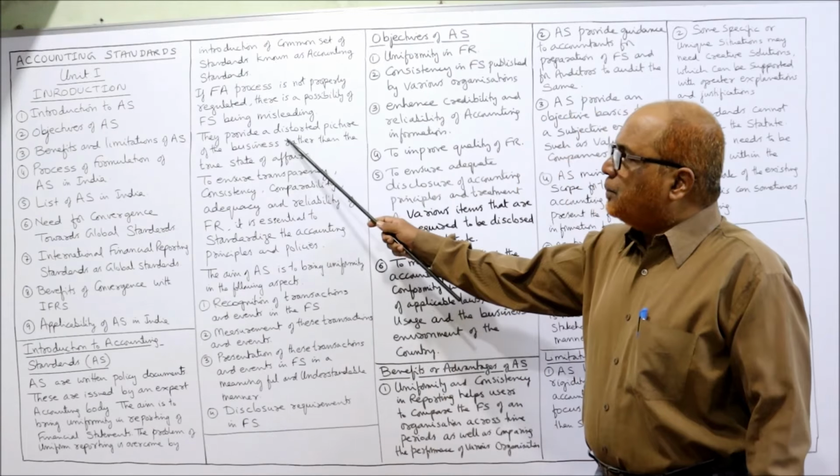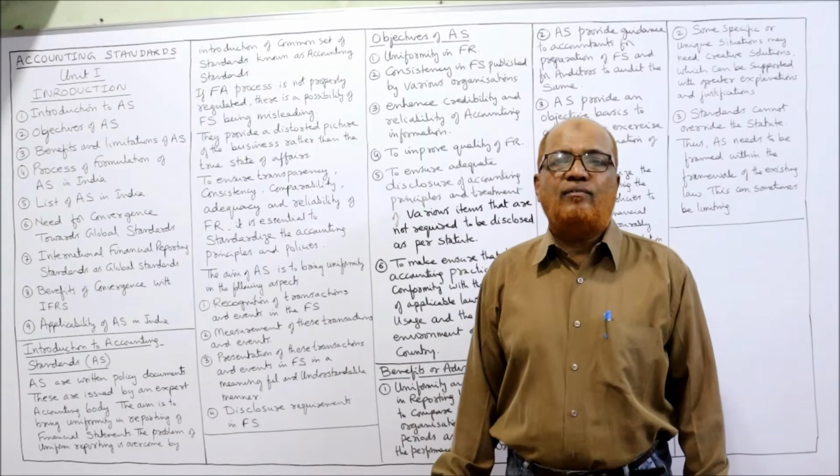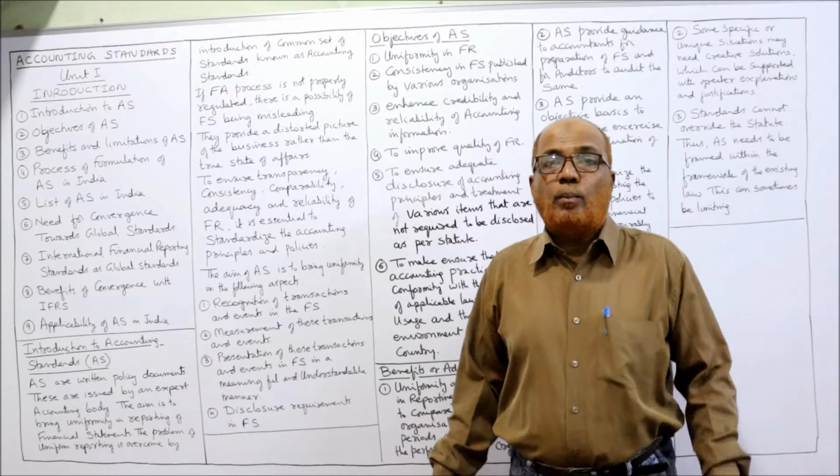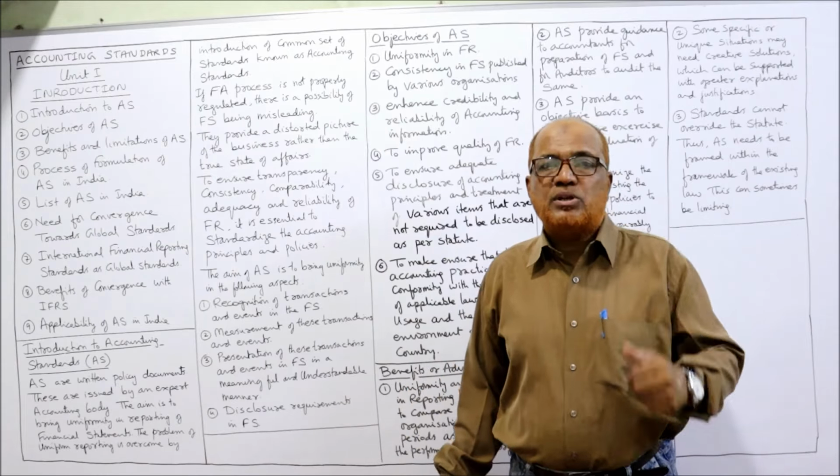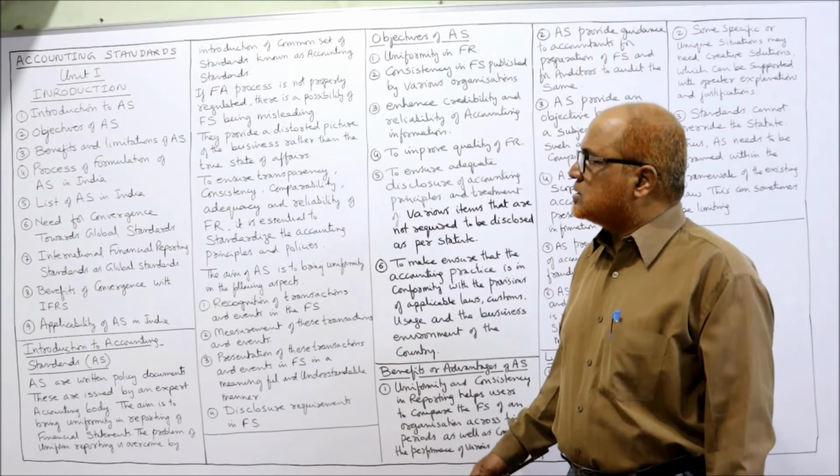If there is no regulatory body to control how to prepare the financial statements, what will happen then? The financial statements will be misleading, and due to this the financial statements will not show the true and fair view of the business. Nobody can trust the financial statements which are prepared by the business organizations.